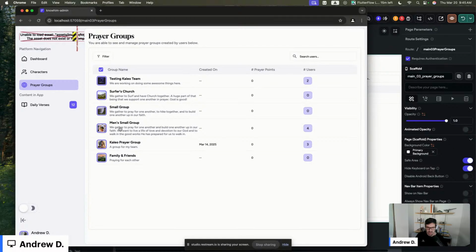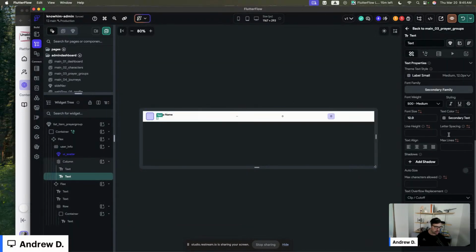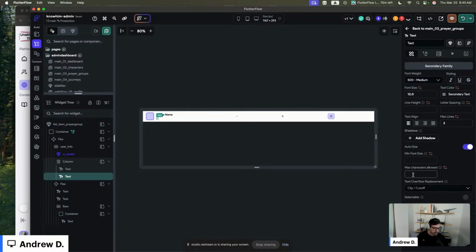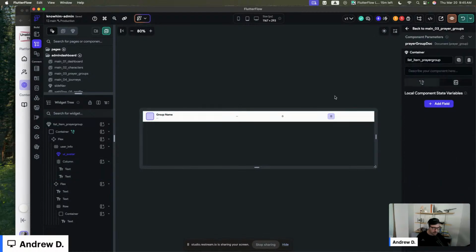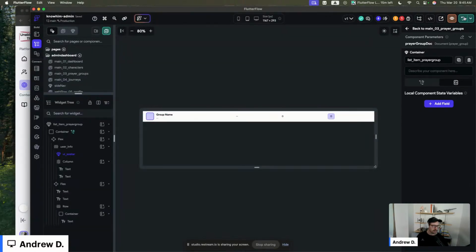This is an amazing thing. I love this nuance. You can actually set this text to just 2 lines, right? Text line. We'll do auto size, max characters. We'll say like 100. We'll say minimum font size is like 12, or 8, I guess. And then we'll do ellipses at the cutoff. Cool, because we don't want the full description here. This is a really nice user experience that you can get.